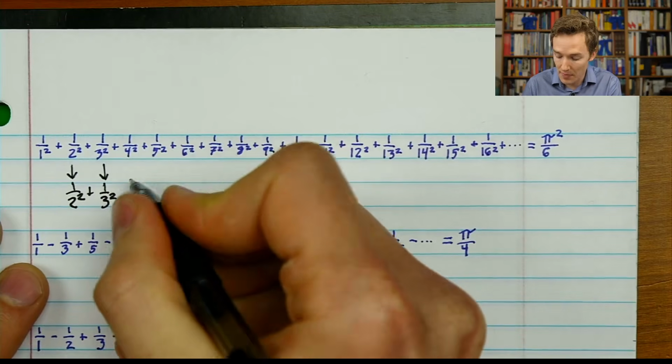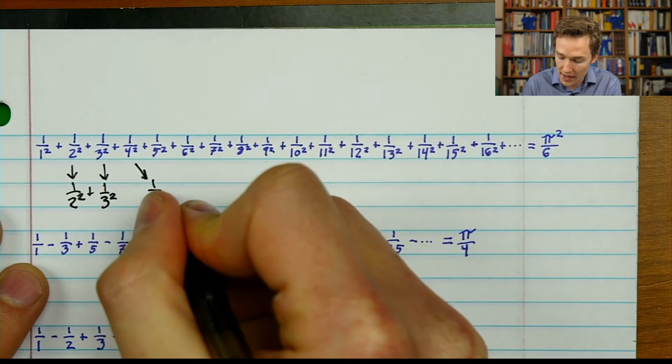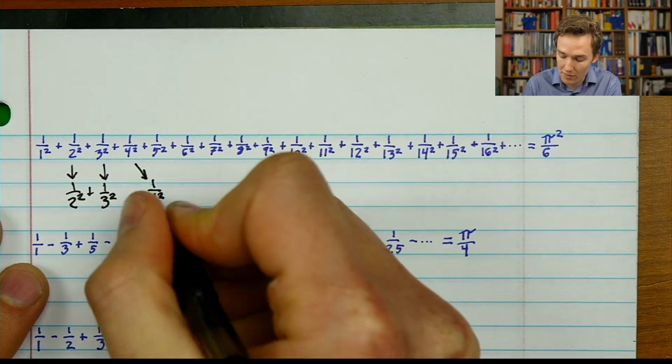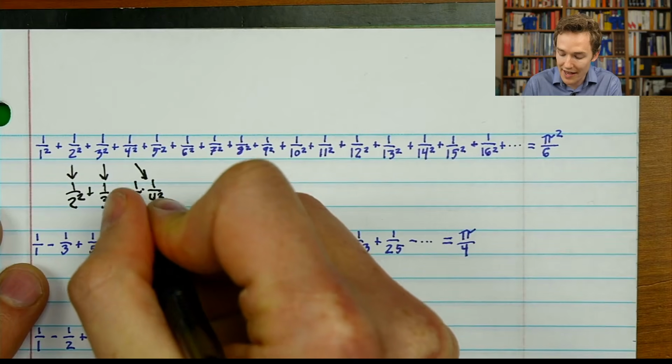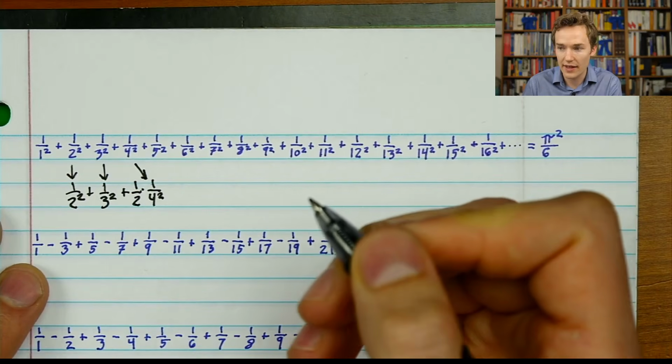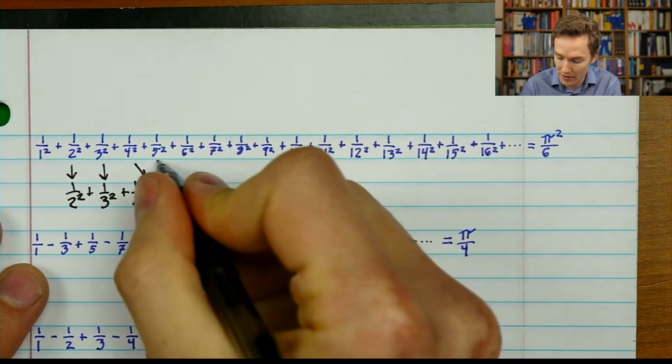4, it's not a prime. But I'm not going to kick it out because it is the power of a prime. So I'm going to say that 1 over 4 squared term can stay, but because you're only the square of a prime, I'm going to scale you down by a half. Okay? It's a way of saying you look sort of like a prime, but because you're only a power of it, I'm scaling you down by that power.